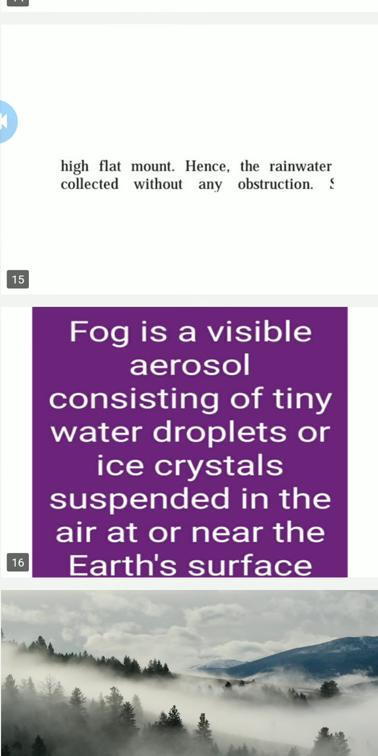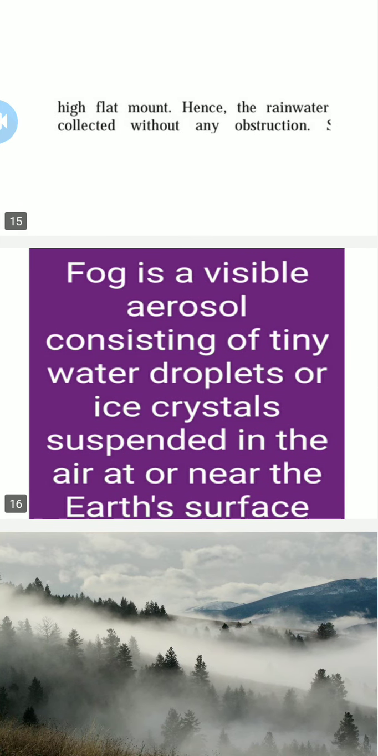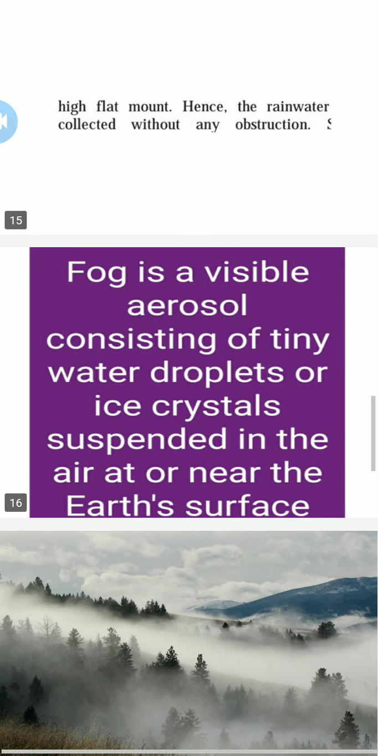Now, fog, dew, and frost. See, first of all, there are two forms of condensation. First is below the freezing point, and the other is above the freezing point. The freezing point is 0 degrees Celsius, and at 0 degrees and below, we can face ice and hailstorms.